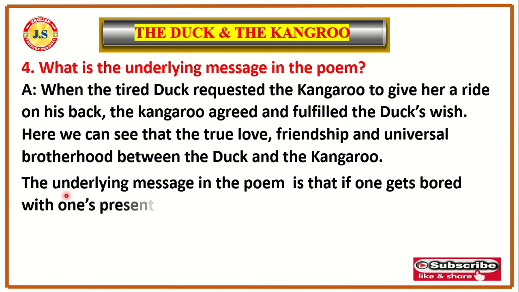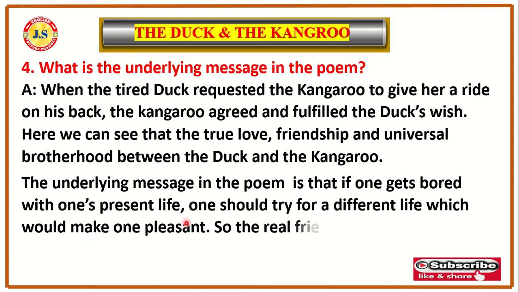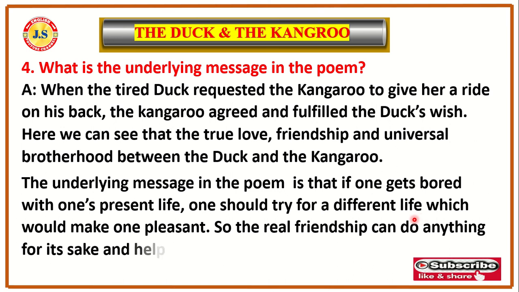The underlying message in the poem is that if one gets bored with one's present life, one should try for a different life, which would make one pleasant. So, real friendship can do anything for its sake, and helping others gives pleasure. Here we can understand that a friend in need is a friend indeed.